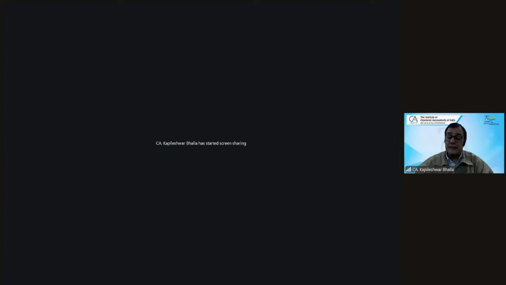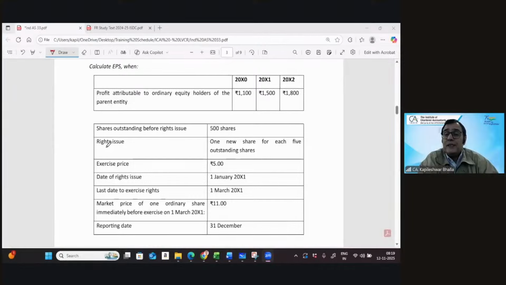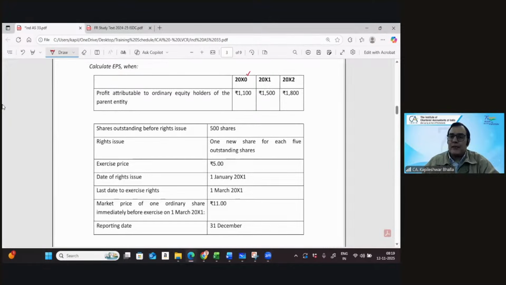Now, interestingly, in this particular question, we are given the calculations of the EPS for a period of 3 years. That makes it interesting because we need to be careful in terms of the last year restatement, the current year, the split. And then he has asked you the next year as well, just to be on the very safe side. It says calculate the EPS. We're given the data for X0, X1, X2. The profits attributable to the ordinary shares are given.